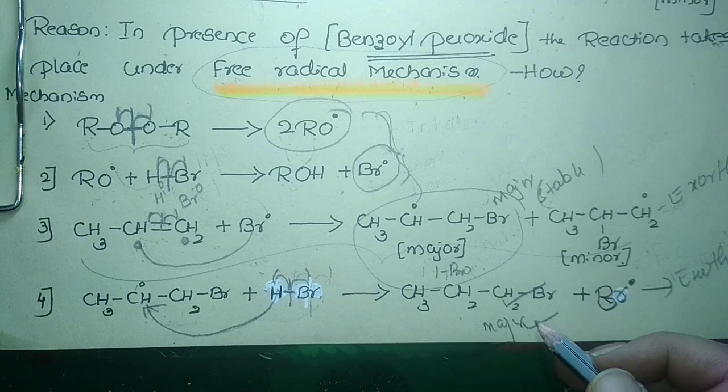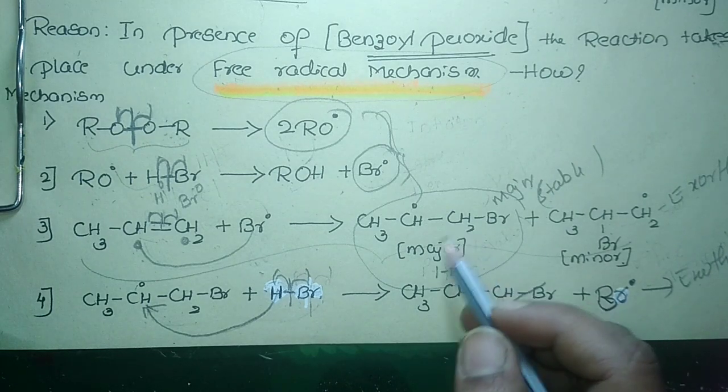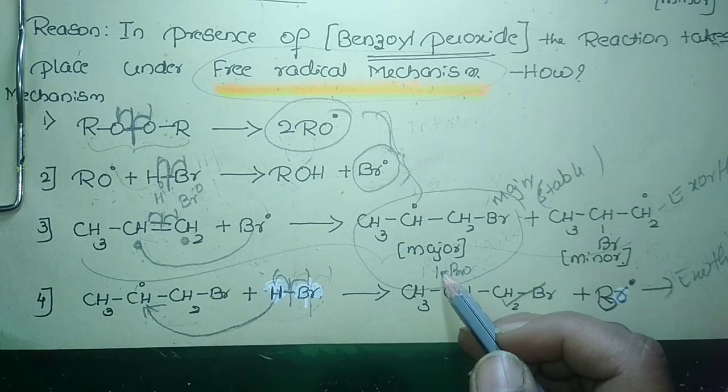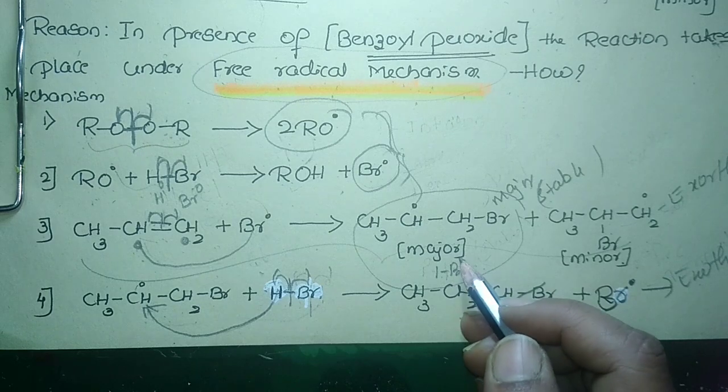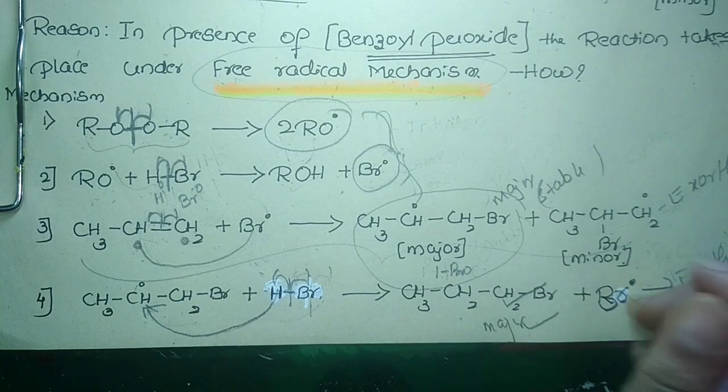What is the reason for getting 1-bromopropane as the major product? It is because, among the free radicals formed in the propagation step, the primary free radical is more stable than the secondary free radical. That is the main reason.